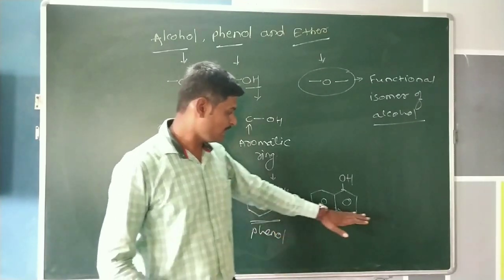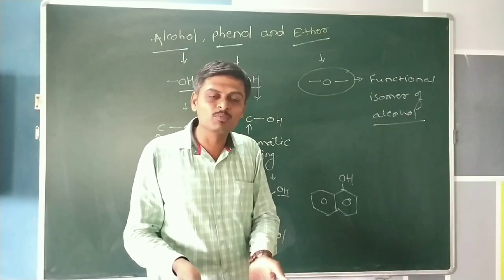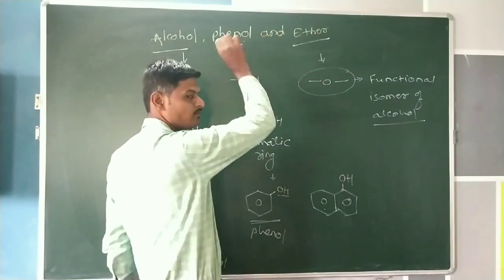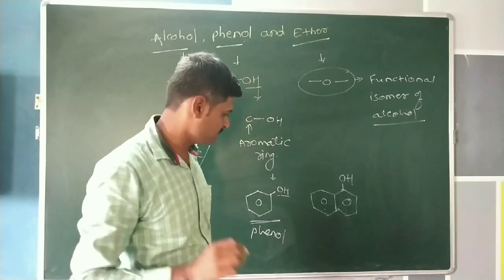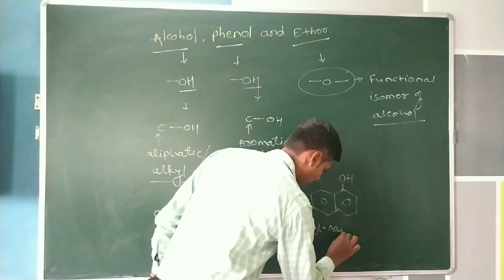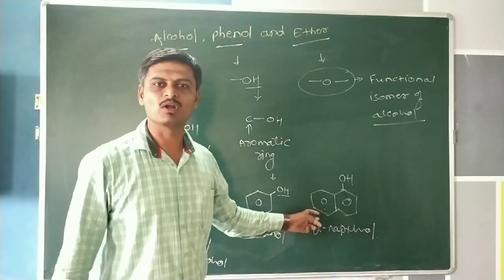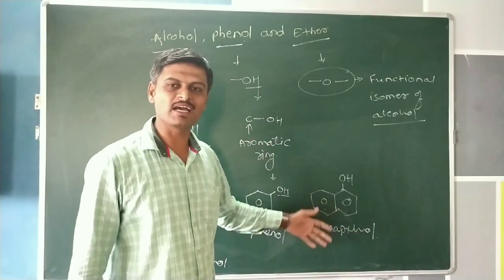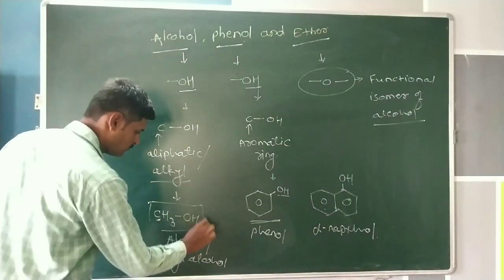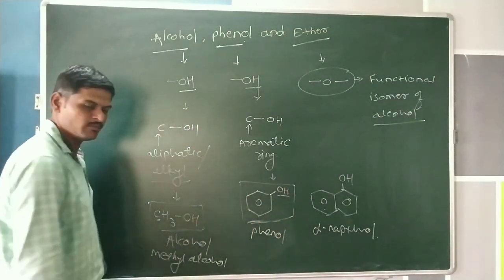Any aromatic ring having a hydroxy group is considered a phenol. This is alpha naphthol, one type of phenol. Then we can easily understand the main difference between alcohol and phenol.